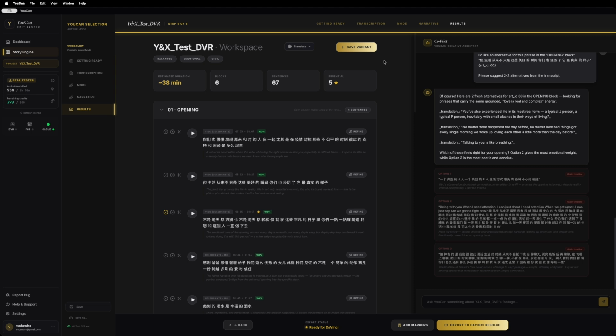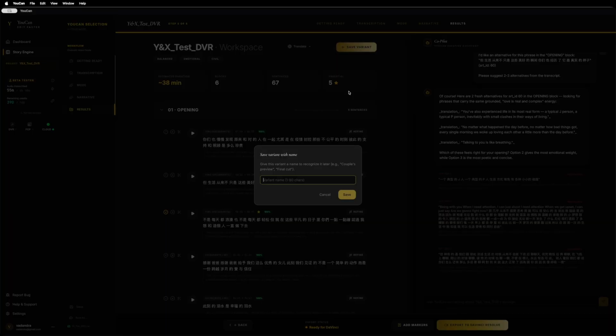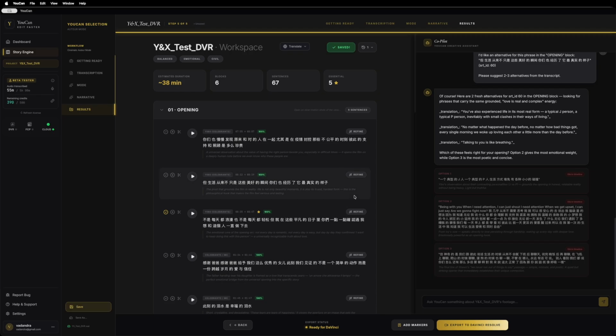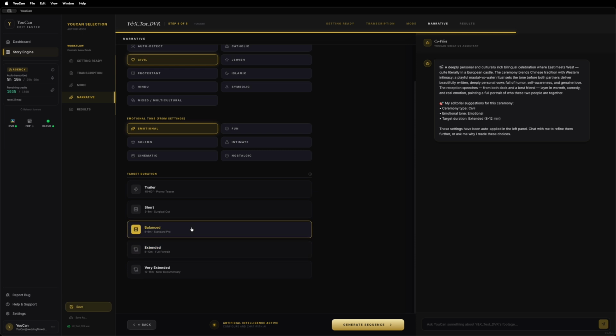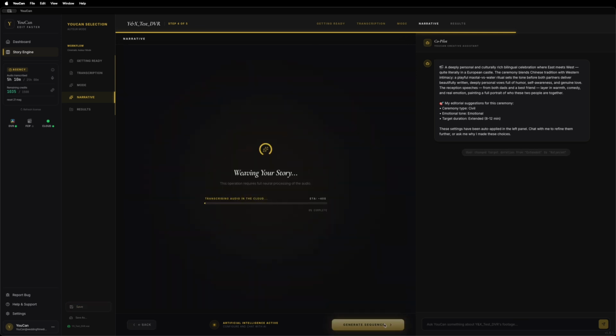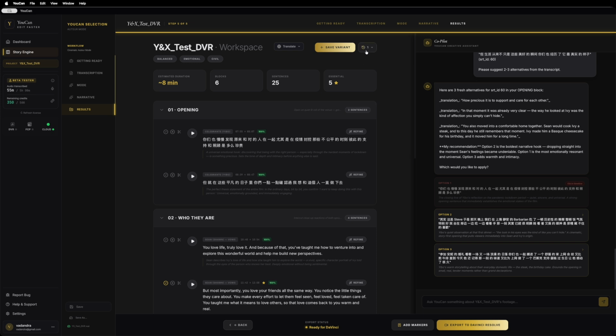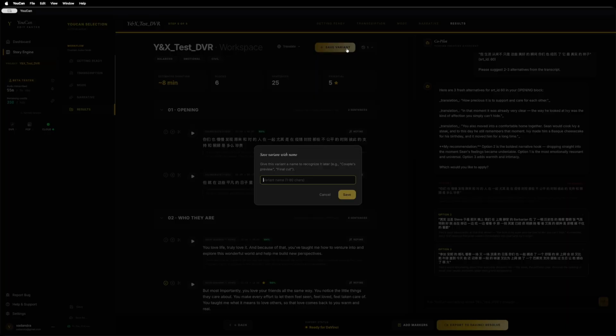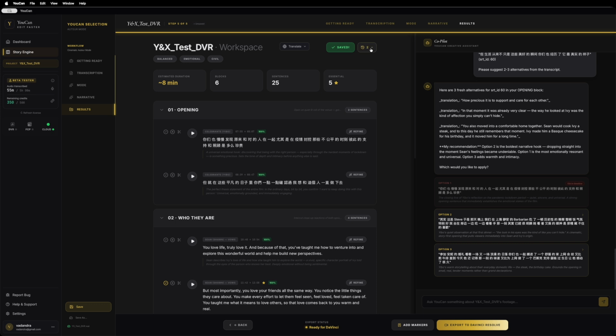One important workflow tip before we move on. Say you generated an extended cut, and you want to also try the same wedding as a balanced 5-minute version or as a 60-second trailer. You don't have to lose your current build. From the Results step, click Save as Variant and give the current cut a name. Then come back to the narrative screen, change the duration, and click Generate again. YouCan keeps both versions side by side, and you can open any saved variant whenever you want. Without saving the variant, a new generate overwrites the previous one. So always save as variant first if you want to compare 2 different cuts of the same wedding.